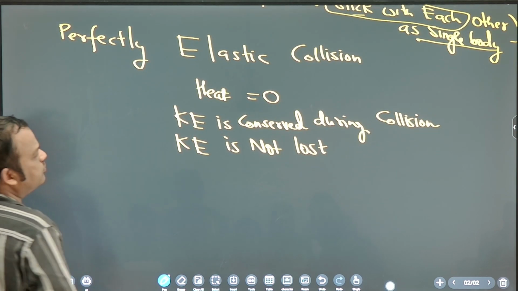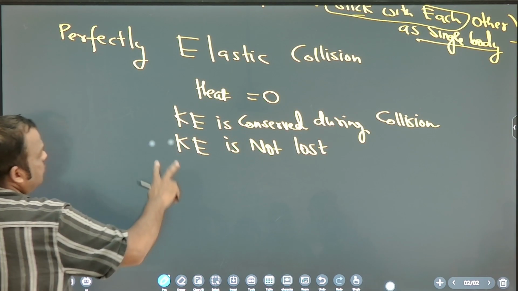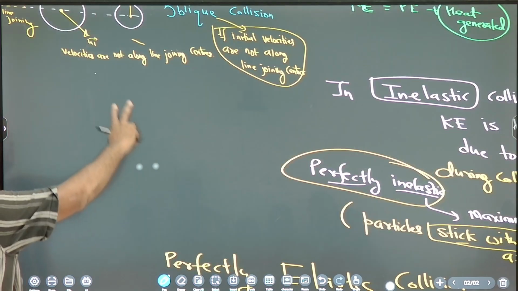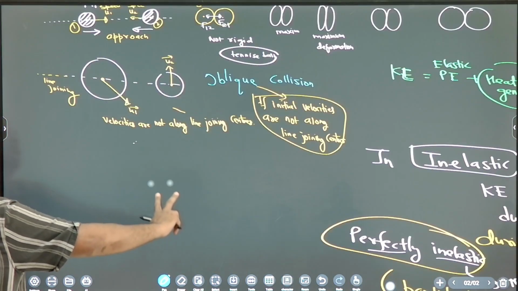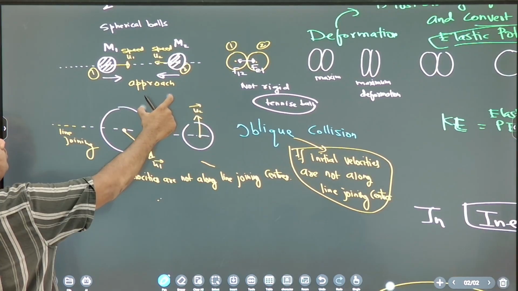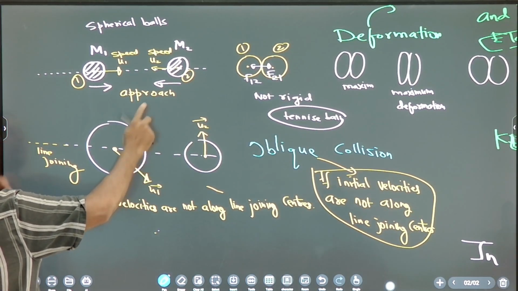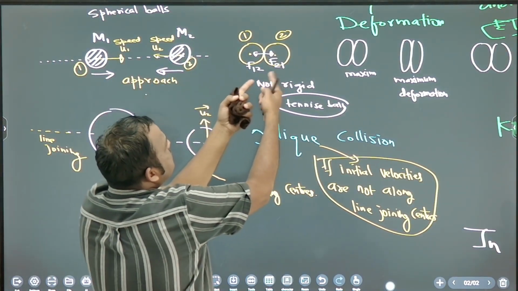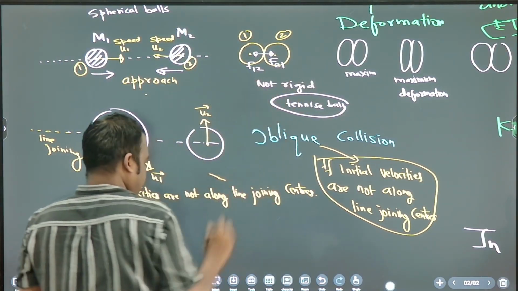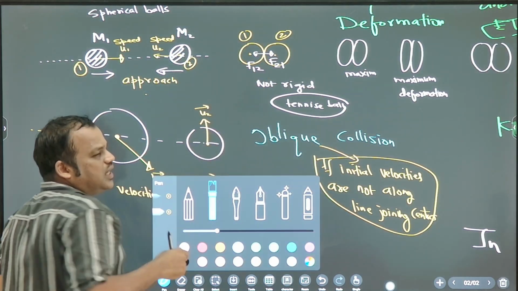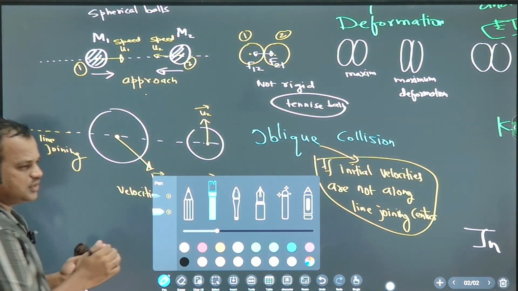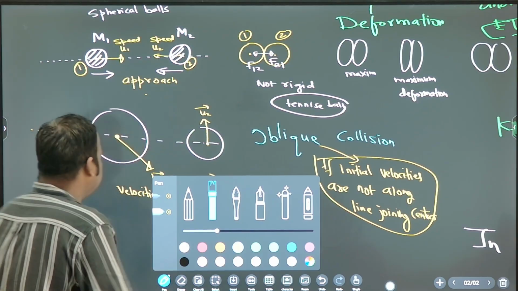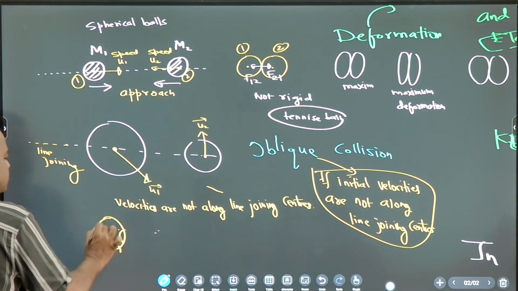Now let's talk about forces. Once again, I will talk about forces, then we'll do some formula. So during collision, what is going on? Two balls are coming close, so they are exerting internal force. This internal force acts for more time or less time? Less time. Like football is there. You are hitting the football.